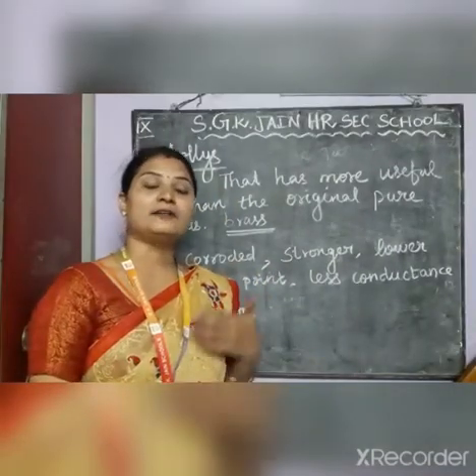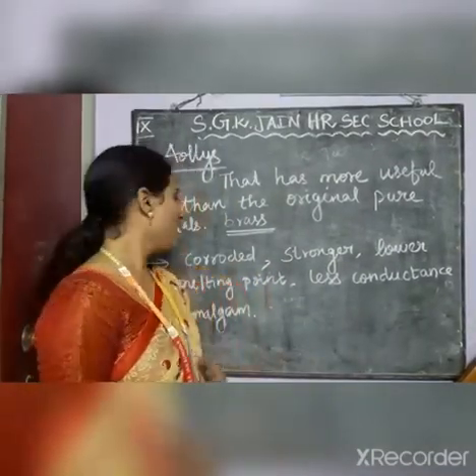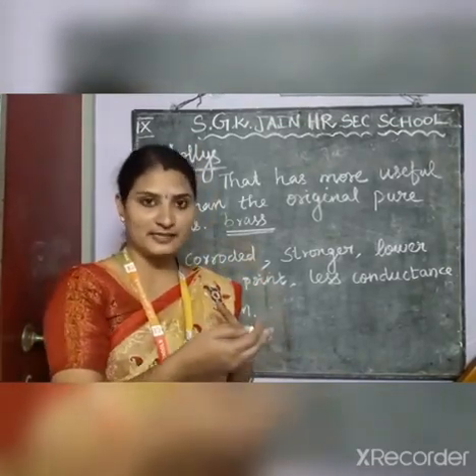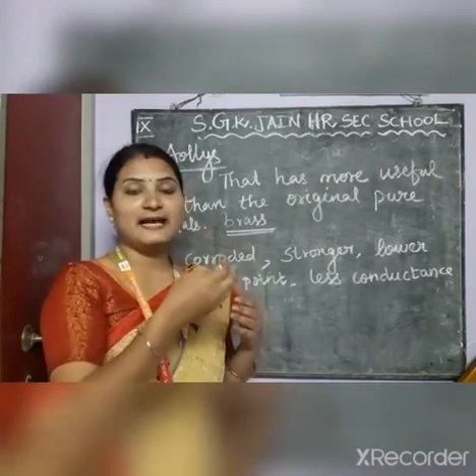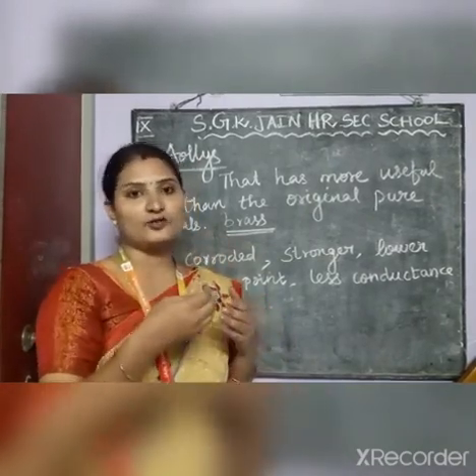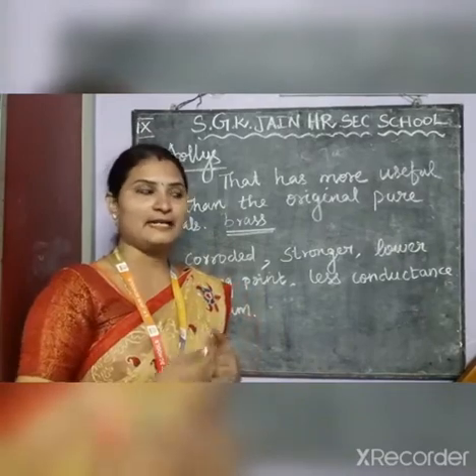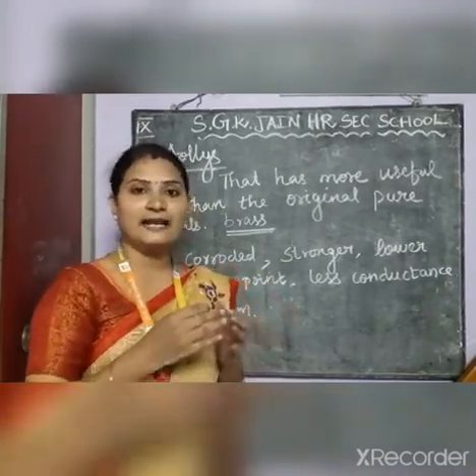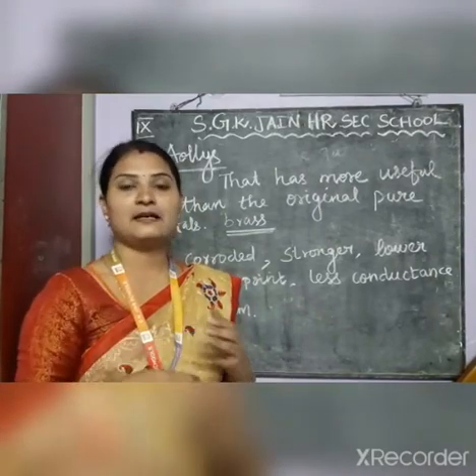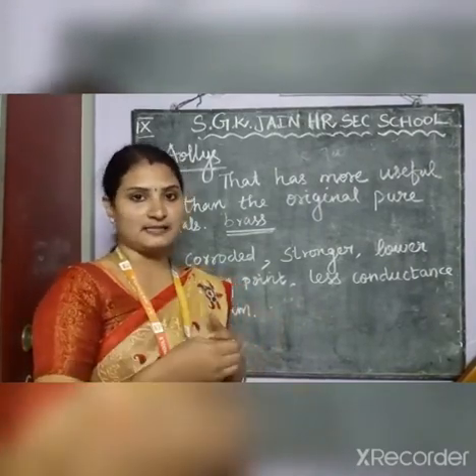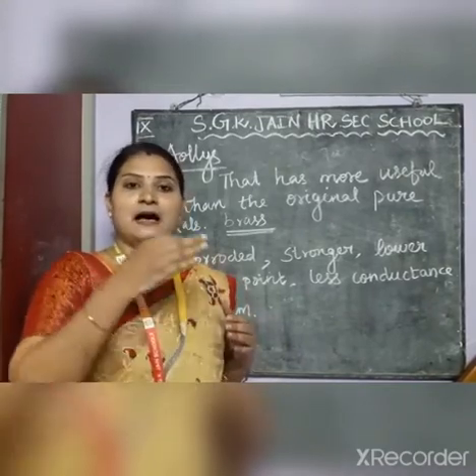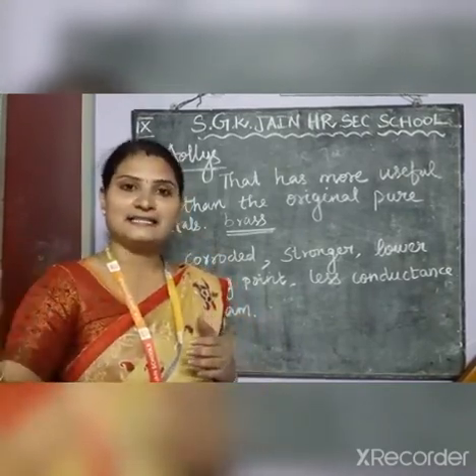Then what are the advantages of alloys? Alloys will not get corrosion. Corrosion means what? When the metals react with some other substance, it will get weakened, it will get destroyed slowly because of the chemical reaction. But it will not happen in the case of alloys. It will not get corroded easily when mixed with some other substance. But even if the corrosion happens, it will happen only to a lesser extent.